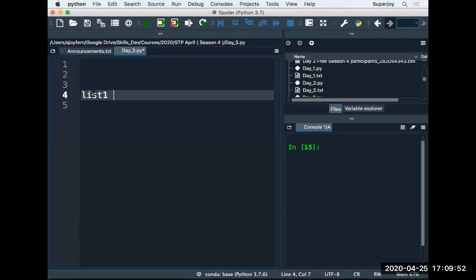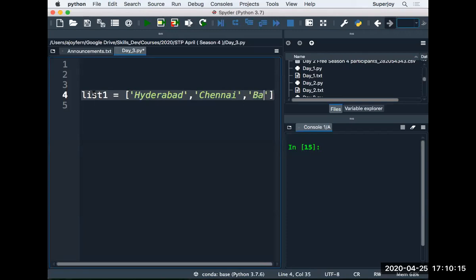In the list, let's say I take a couple of city names. So let's say I take Hyderabad, one city. I take another city, let's say Chennai. One more city I can take is Bangalore.